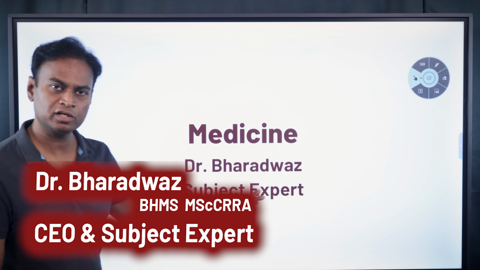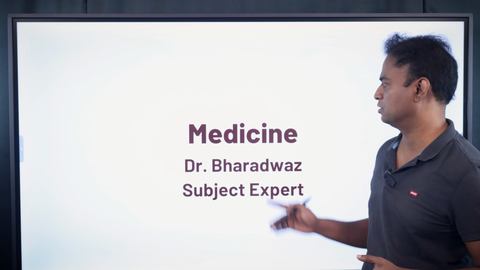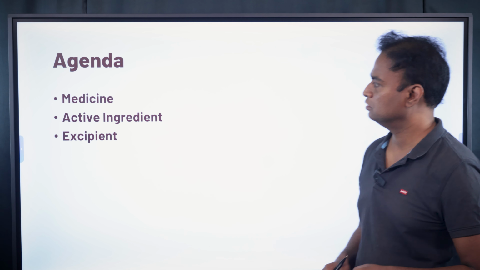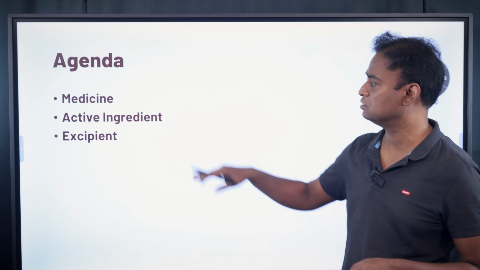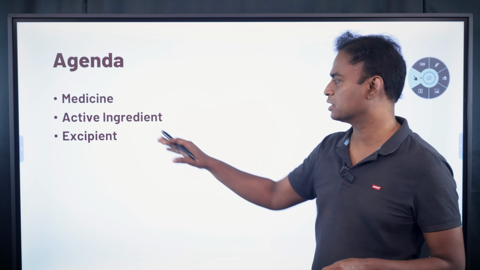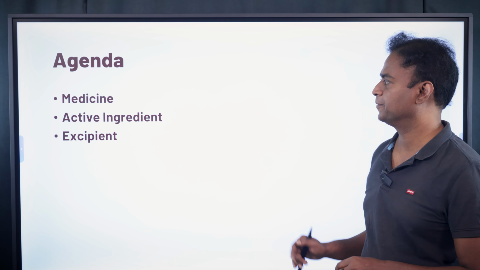So we will understand what is medicine. In homeopathy we talk about medicines, right? There are different types of medicine. Let's understand what is medicine. The agenda for the day is what is medicine. You have to understand what are the components of the medicine. One is active ingredient and one is excipient. We will look deeply into these three topics today.